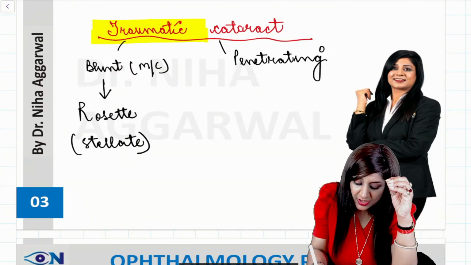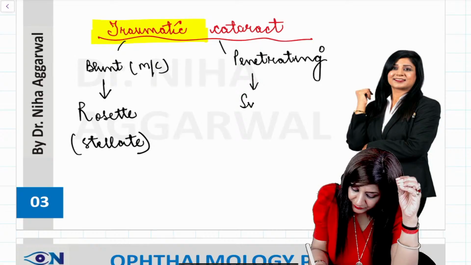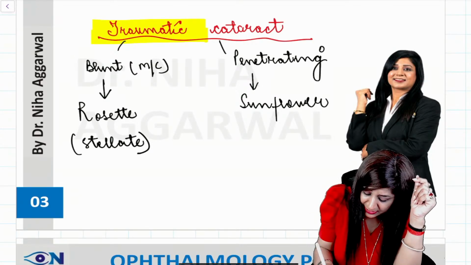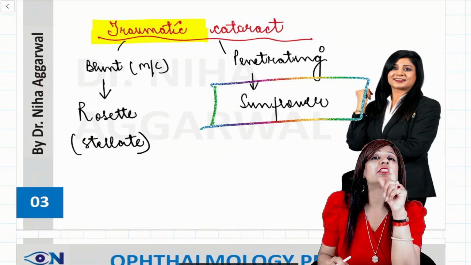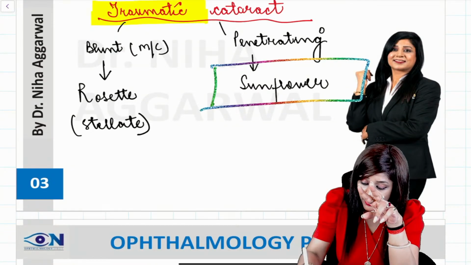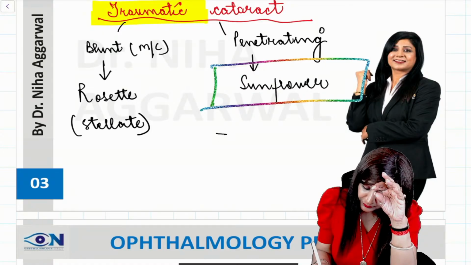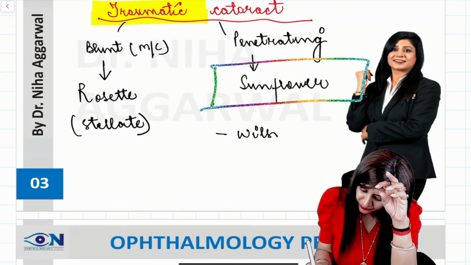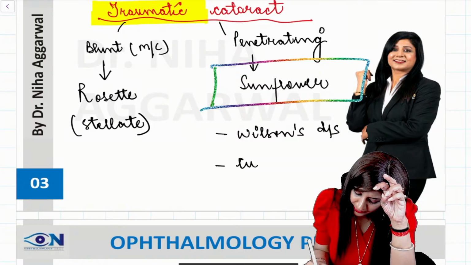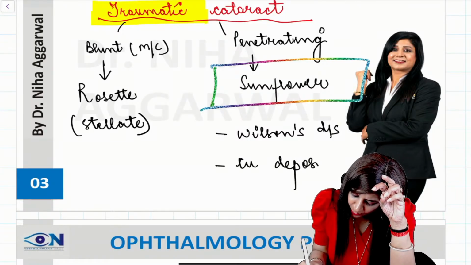Penetrating trauma gives us the sunflower cataract. Now, sunflower cataract has other causes also. Whenever I'm talking about sunflower cataract, it can be penetrating trauma, it can be Wilson's disease, or it can be copper deposition also.